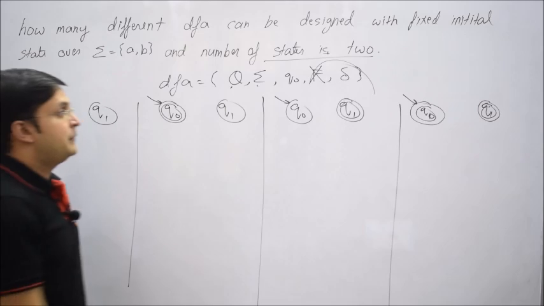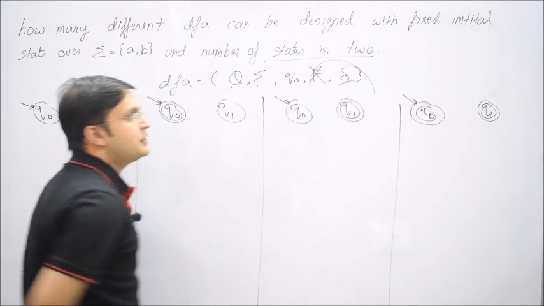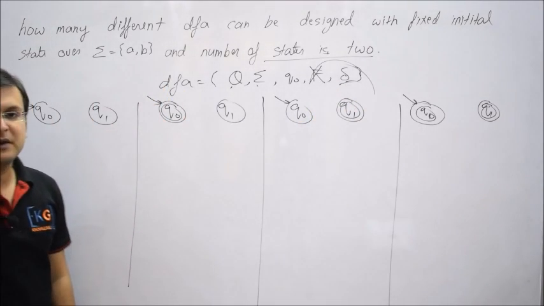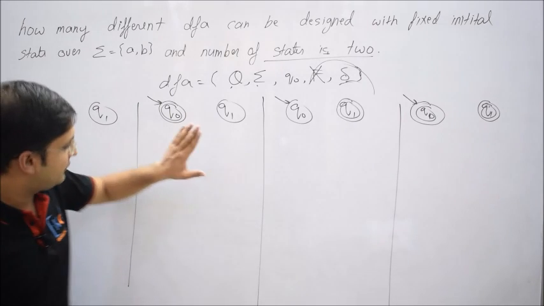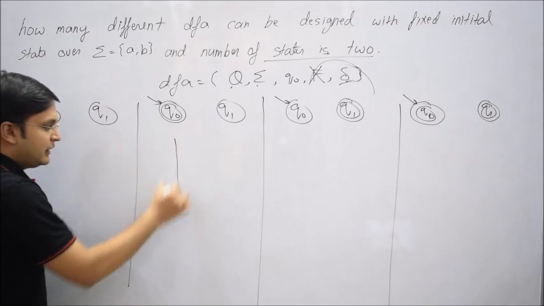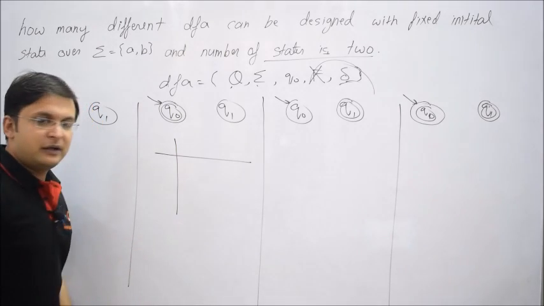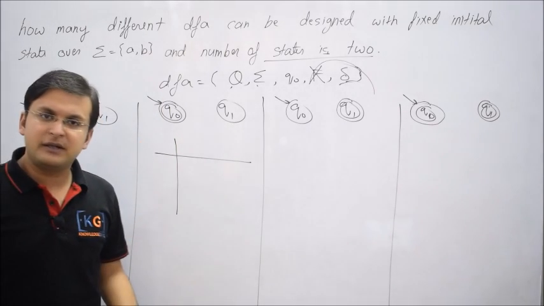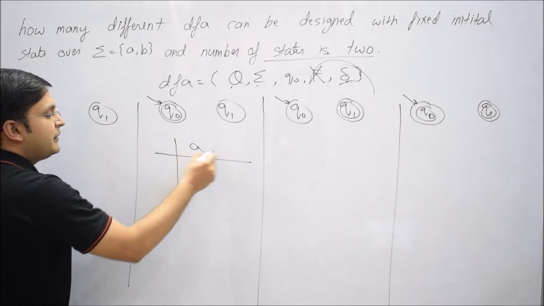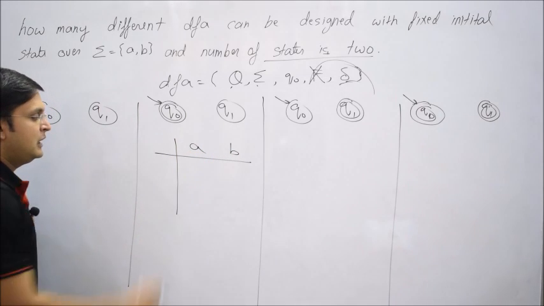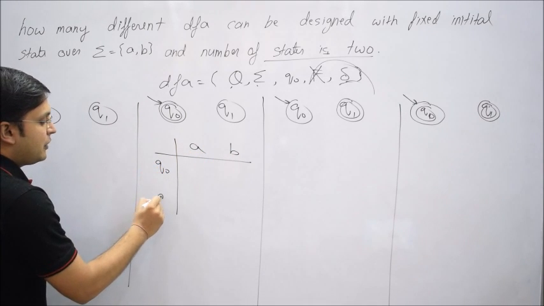Okay, so we have more or less exploited this tuple, which is the final state, but still we have one logic possible, which is delta, which is nothing but the transition function. Now you understand, I can take any one of these cases. Let me take this case. Now you tell me, we already know that a state diagram can also be represented by a transition table. Now, how many alphabets do we have? 2 alphabets, suppose A and B, and 2 states, Q0 and Q1.